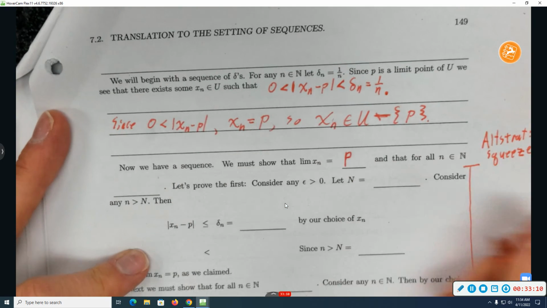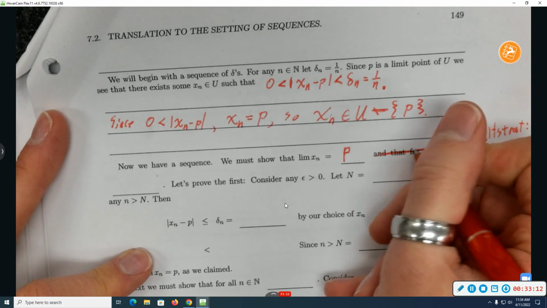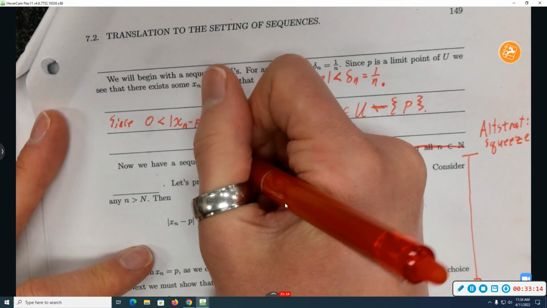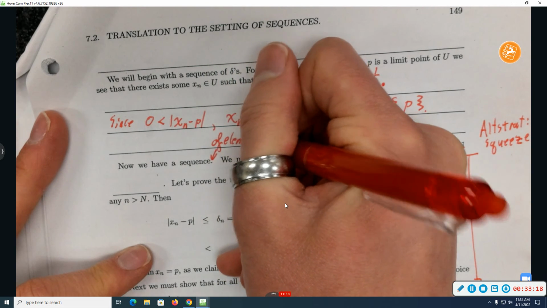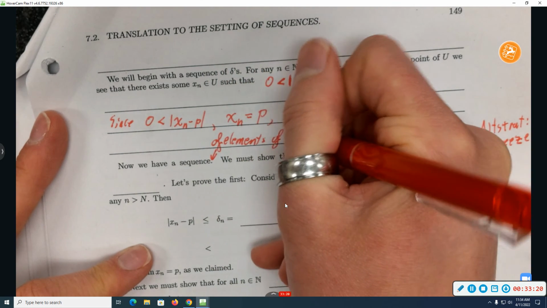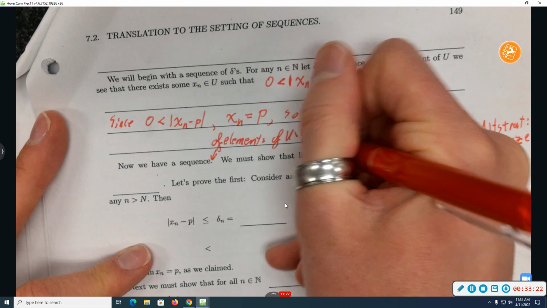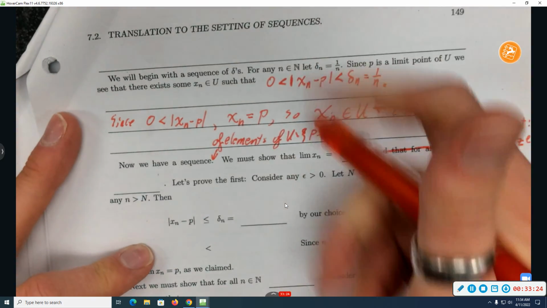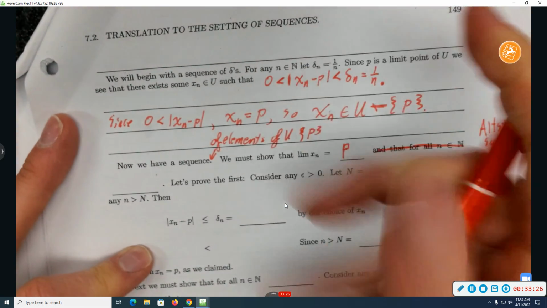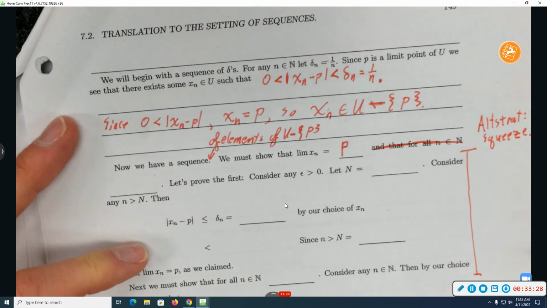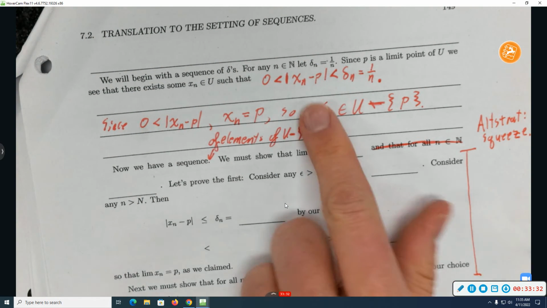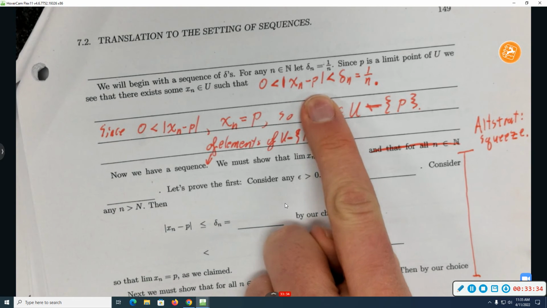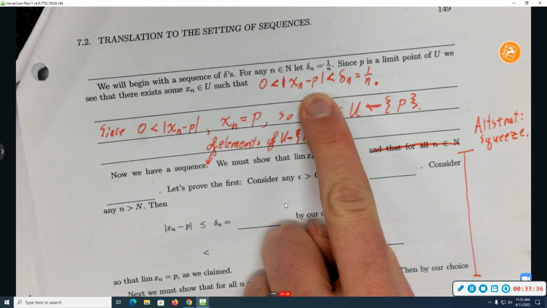I guess we also need, well, we already have a sequence of elements of u minus p. So if you want to see a sequence which satisfied this inequality and wanted to show that x sub n converges to p, what strategy would you want to follow?